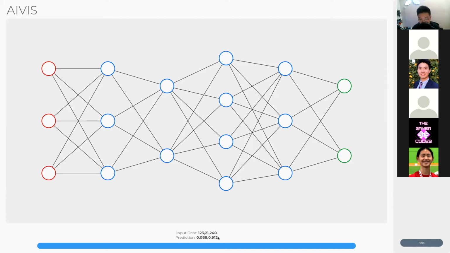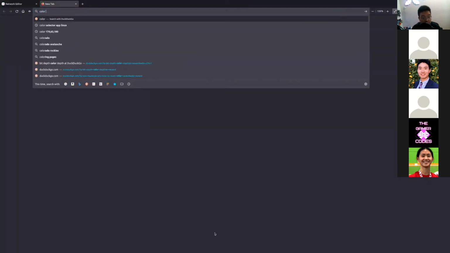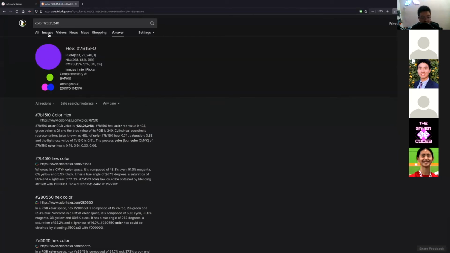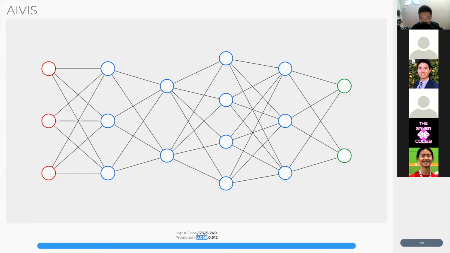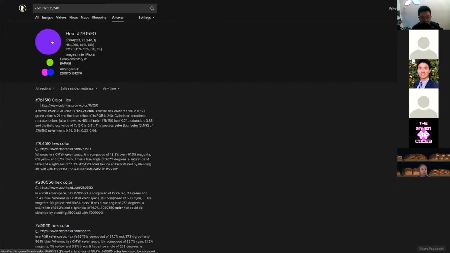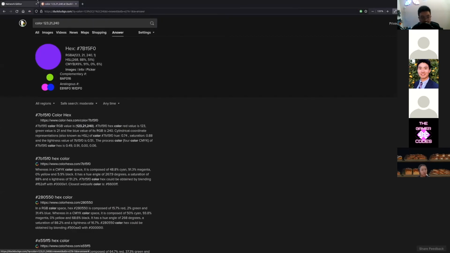Now if you remember, what the neural network is trying to do is look at this color background and see if black text or white text is going to look best on that color background. If we take a look at what color this is, it's this purplish weird color. And for the data setup, these two numbers right here mean the probability of selecting black and the probability of selecting white. In this case, it's leaning more on white. It's liking white more, so closer to one means it likes it more. If we take a look at the color, we can see it has some reasoning to it. White will look better on that for sure.